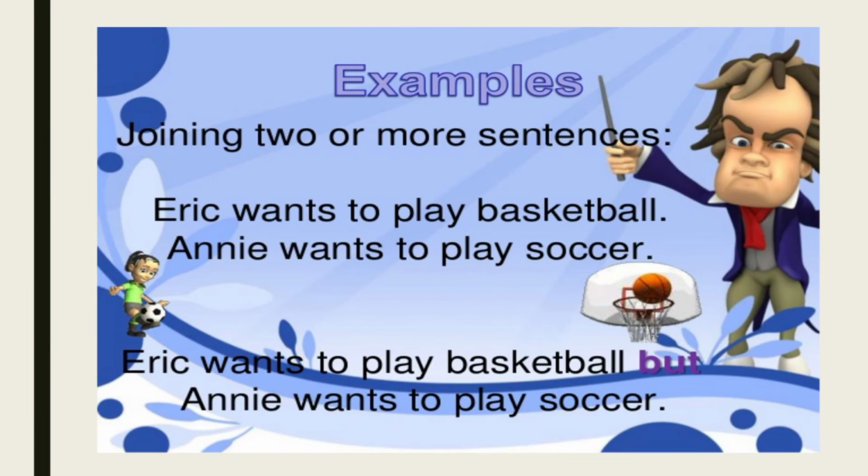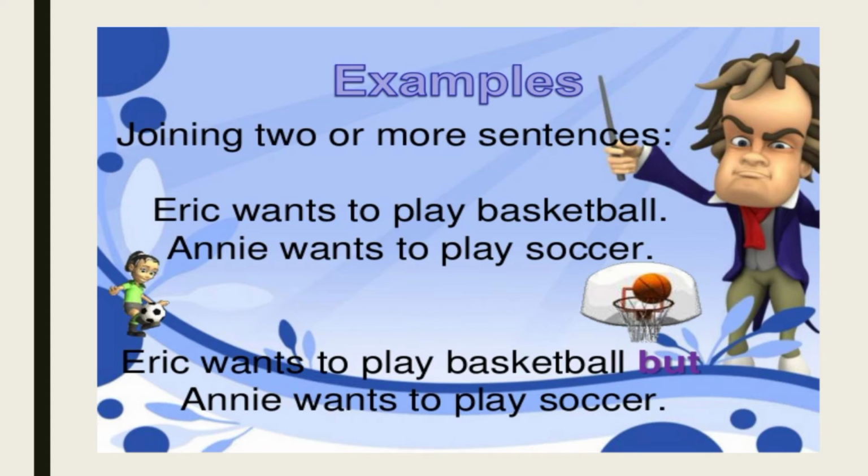Okay, let's see how to join two or more sentences. Eric wants to play basketball. Annie wants to play soccer. So these are the two sentences here. We have to use a conjunction to join the sentences and make it one sentence. Let's see.